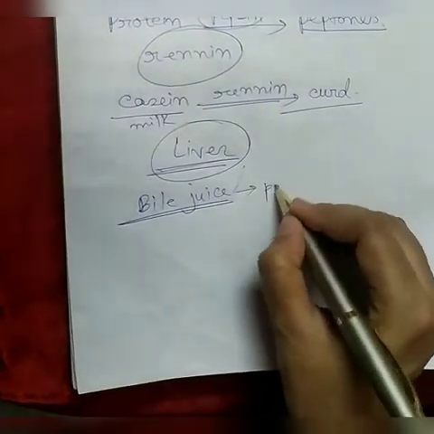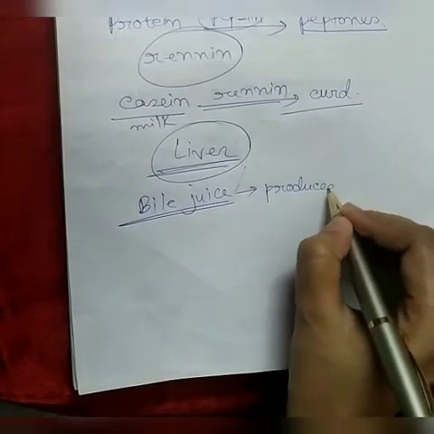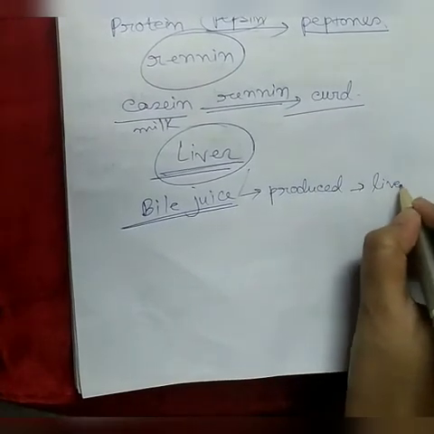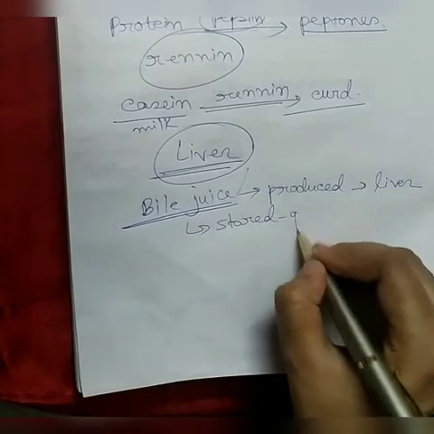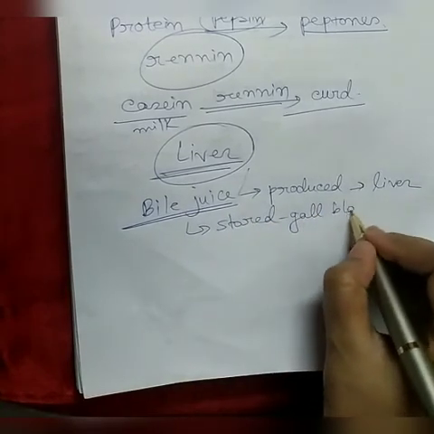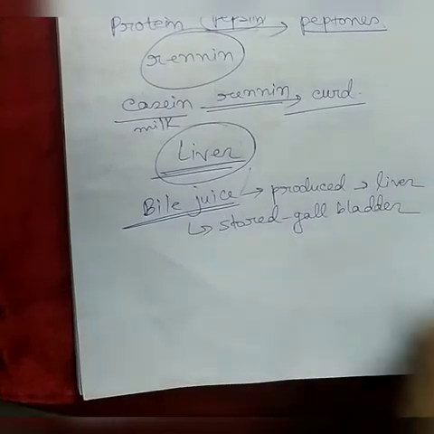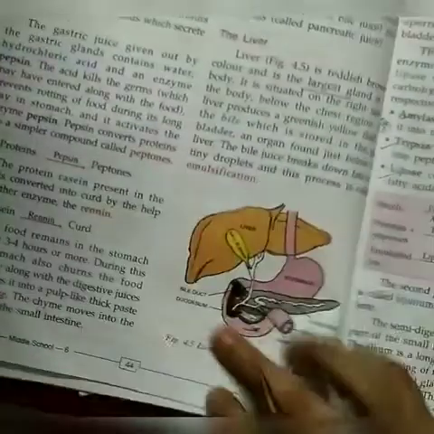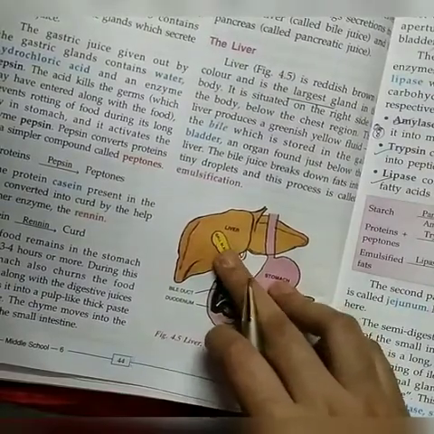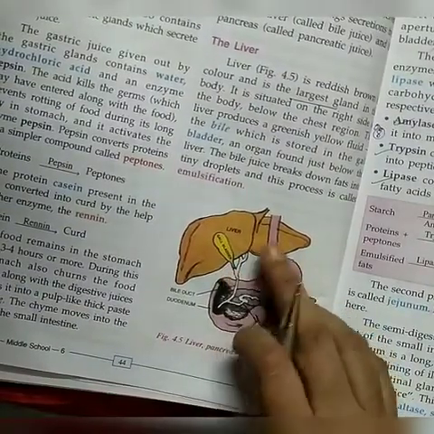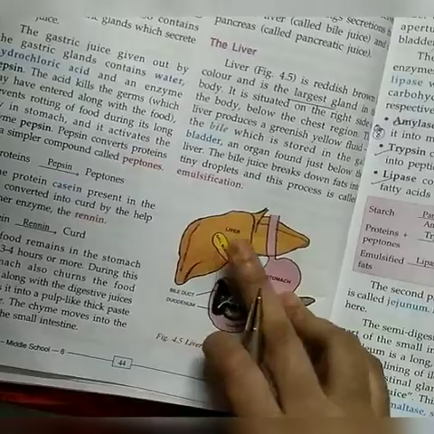Bile juice is produced in liver, but it is temporarily stored in gallbladder. Gallbladder is also a tiny organ. You can see here this structure marked with yellow, it is gallbladder. Bile is temporarily stored here.